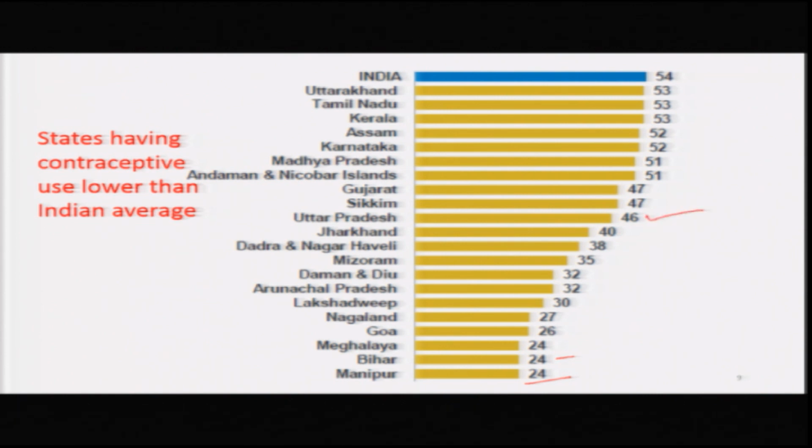Contraceptive rate is also lower than the national average, only 46. Then Sikkim, Gujarat, these states also have a lower contraceptive rate. In this category of states, Uttarakhand, Tamil Nadu, Kerala, Assam and Karnataka have a relatively better situation than other states.